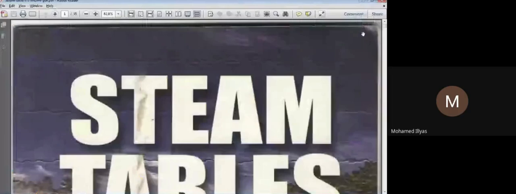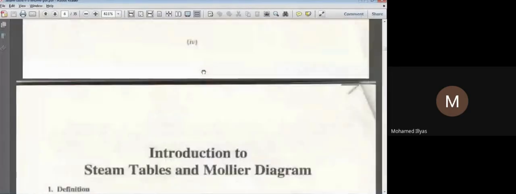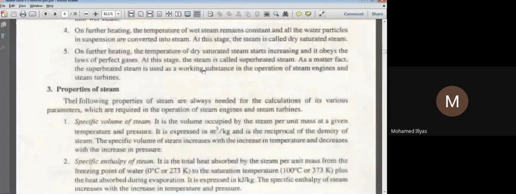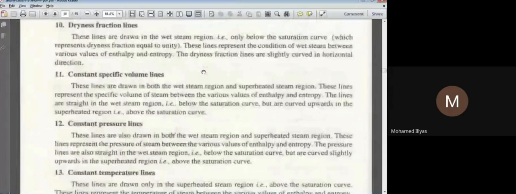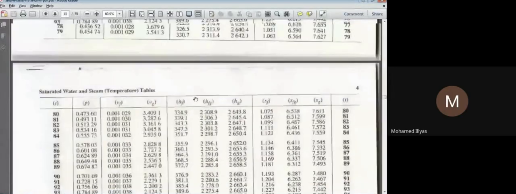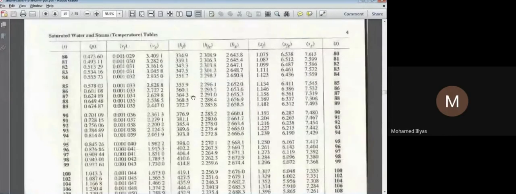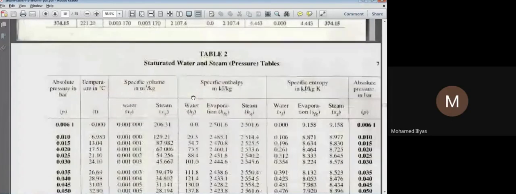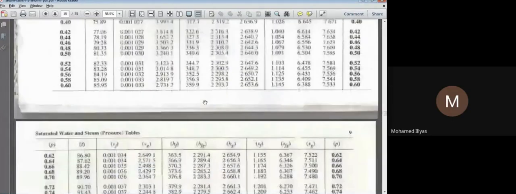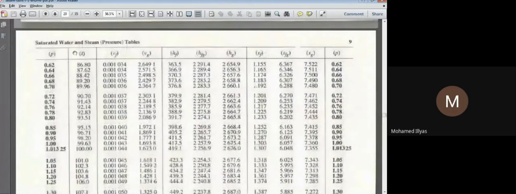Now let me go to our boiling point, that is the saturation temperature, in the steam table. We call it the saturation temperature. I'll go to the pressure tables. Now I'll take atmospheric pressure first so that we can understand easily. This is the saturation temperature. Saturation temperature is nothing but your boiling point.